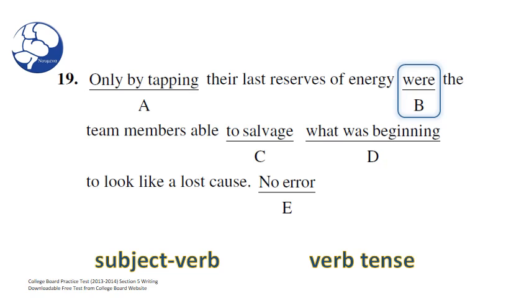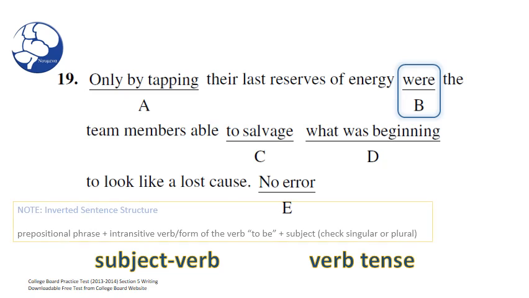Wait a minute. I think this is more complicated than we think. How so? I think this is an inverted sentence. Oh, inverted sentence? Yeah, okay. An inverted sentence is a sentence whose subject comes after the verb. So in an inverted sentence, you'll have the verb come first, and then the sentence's subject come afterwards. Okay. So we're lucky that reserves is plural, because if reserves were in its singular form, reserve, I think we may have gotten this question wrong.